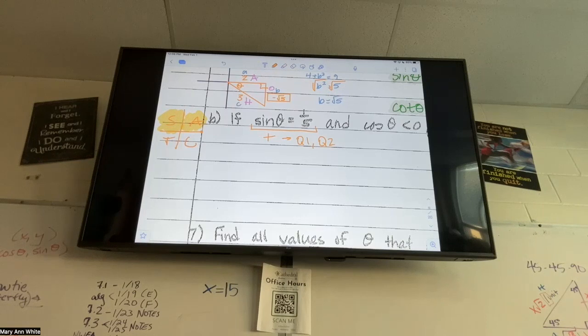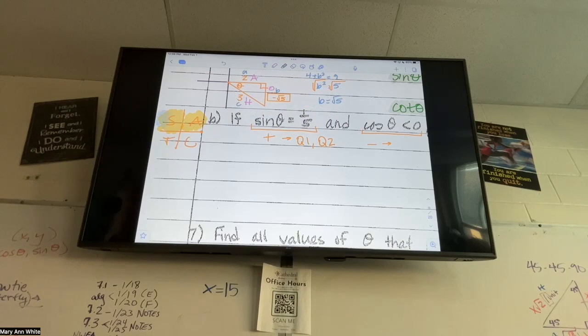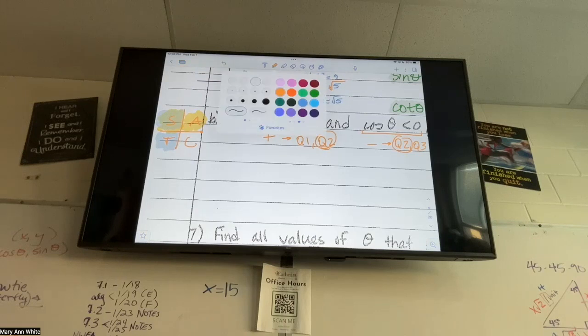Okay. Now cosine, is that a positive or negative number? Negative. Where's cosine negative? S and T. Where do I have both things that are true? S, which is quadrant 2. So we're going to draw a triangle in quadrant 2.